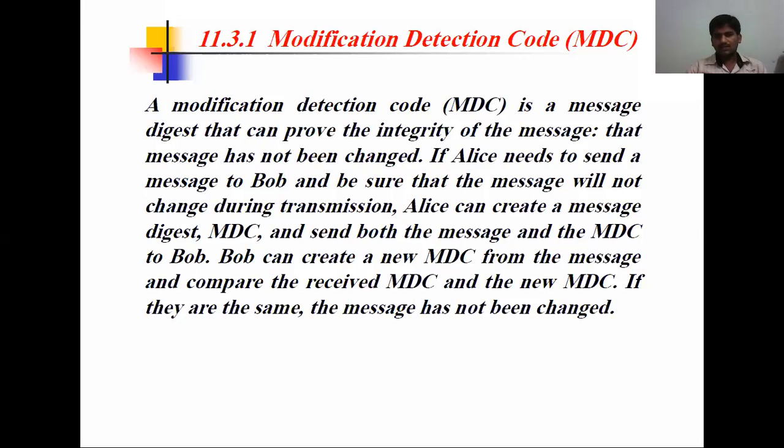Bob creates a new MDC from the message and compares it with the received MDC. The new MDC is the one calculated by Bob, and the received MDC is the one sent by Alice. If they are the same, the message has not been changed.